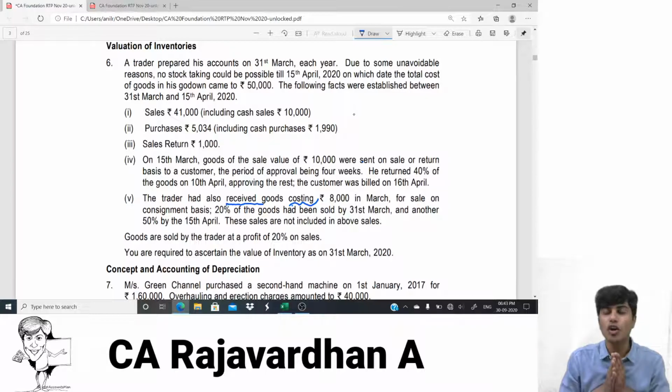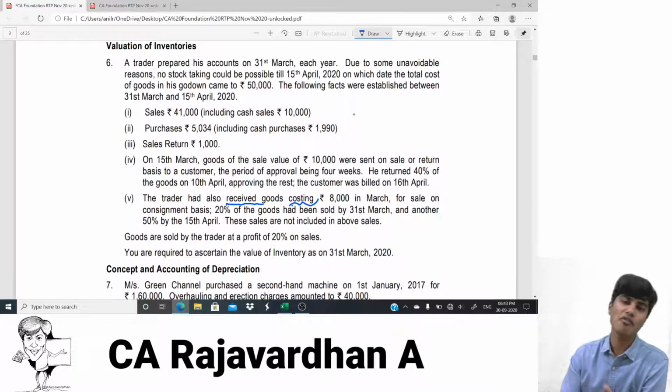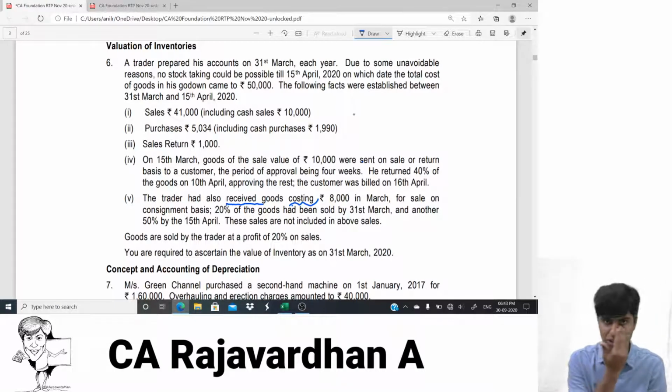Okay. So we are not the owner of the goods here. We are consignee. We are taking mere possession of the goods. We are only agent. We are not the principal. We are not the owner. We only sell the goods on behalf of our consignor in return for some commission. So that's what we're doing. Okay. So on what date? In the month of March. Okay. 20% of the goods have been sold by 31st of March.